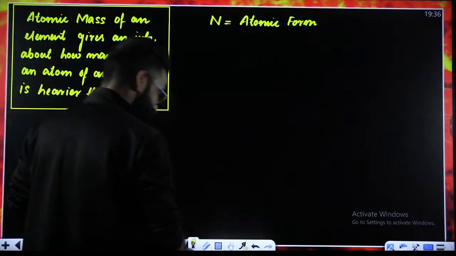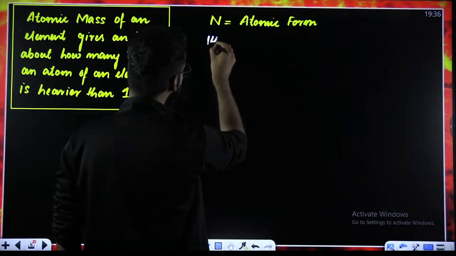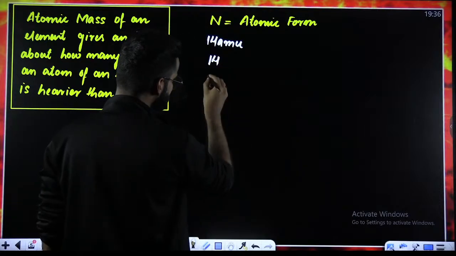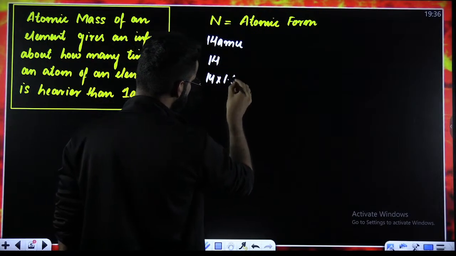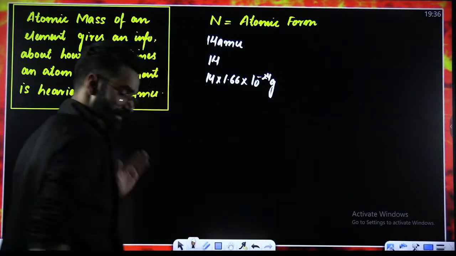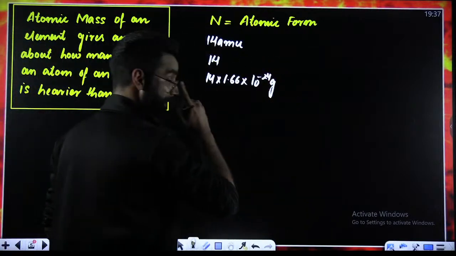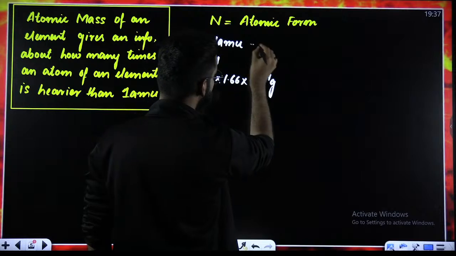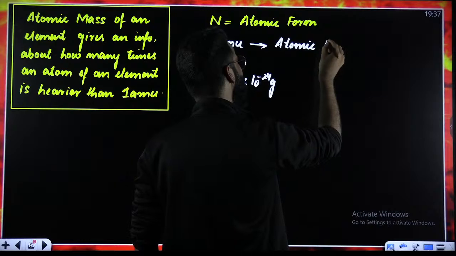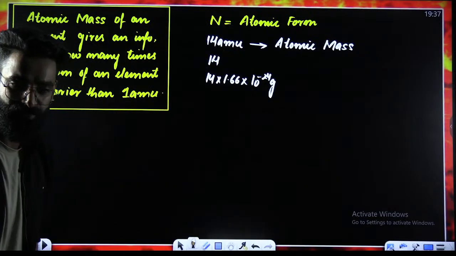Now, people, related to nitrogen, I'm going to write a few terminologies. The first term I'm writing 14 AMU. Second term, I'm only writing 14. The third term, I'm writing 14 multiplied by 1.66 into 10 raised power minus 24 grams. These are the three terms which I wrote related to nitrogen. The first term I will be calling as simply atomic mass of nitrogen.